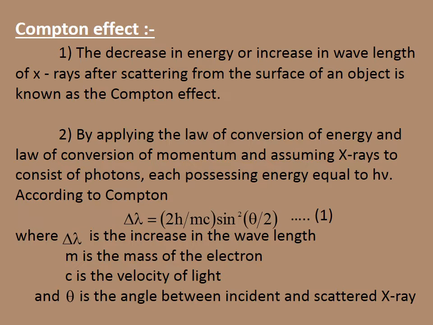according to Compton, delta lambda will be equal to 2h by mc sin square theta by 2. This is equation number 1, where delta lambda is the increase in wavelength, m is the mass of the electron, c is the velocity of light, and theta is the angle between the incident and scattered ray.